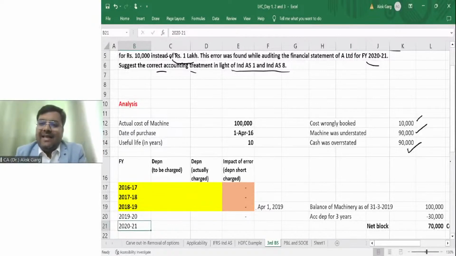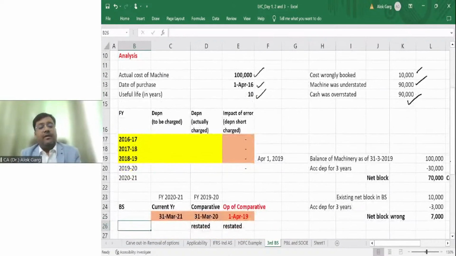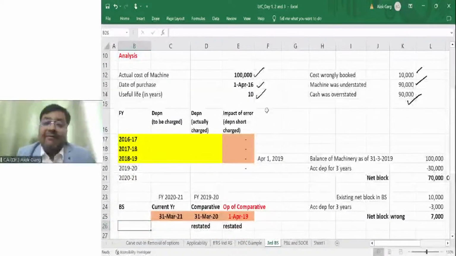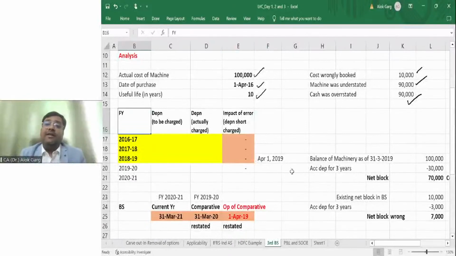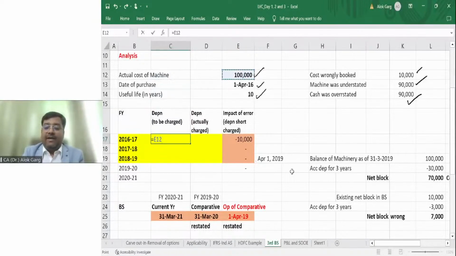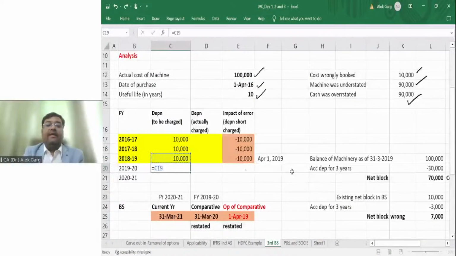So Ravinder is saying to the CFO, Mr. CFO sir, actual cost of machine is 1 lakh rupees. You have purchased on 1st April 16 and useful life is 10 years, right? Sir, you would have correctly recorded the number as 1 lakh rupees. What would be the depreciation? The depreciation which should have been charged is 10,000 rupees, right? So 1 lakh divided by 10. This should be 10,000 rupees for 16-17, 17-18, 18-19, 19-20.